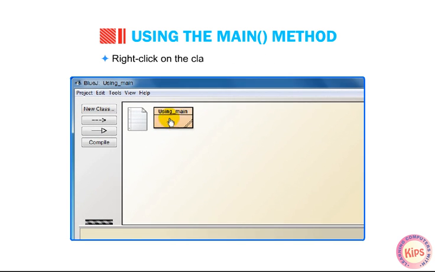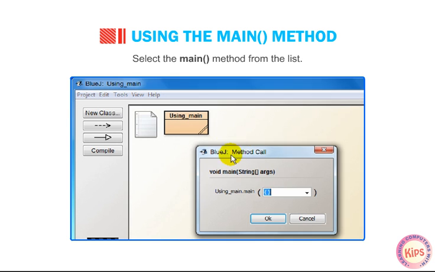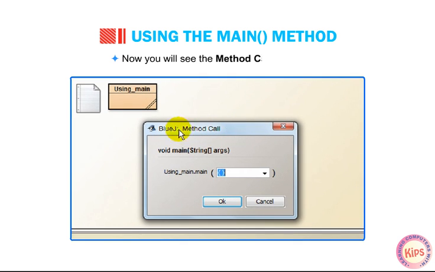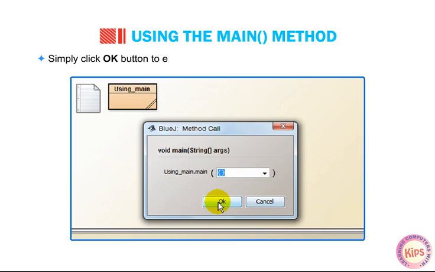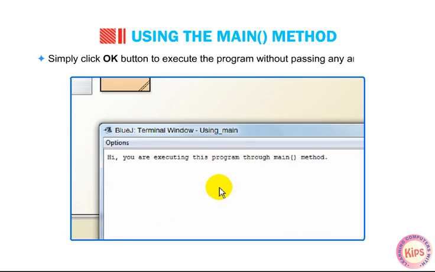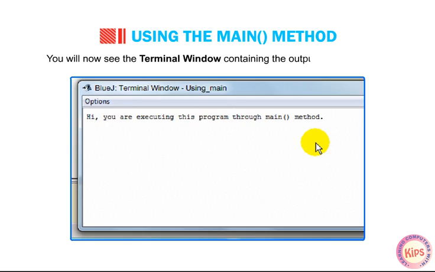Right-click on the class icon in the project window. You will see a shortcut menu with various options. Select the main method from the list. Now you will see the method call dialog box. In this box, enter the arguments to be passed in the method or function. We will learn more about arguments in the forthcoming lessons. Simply click OK to execute the program without passing any arguments. You will now see the terminal window containing the output of this program.